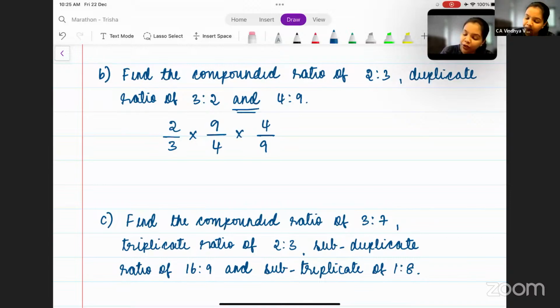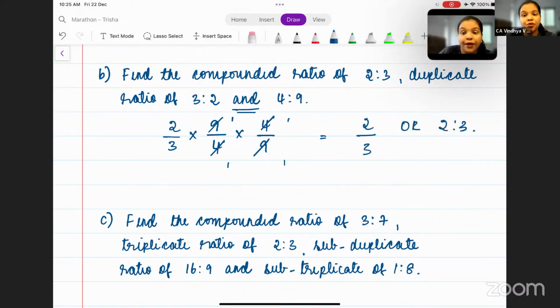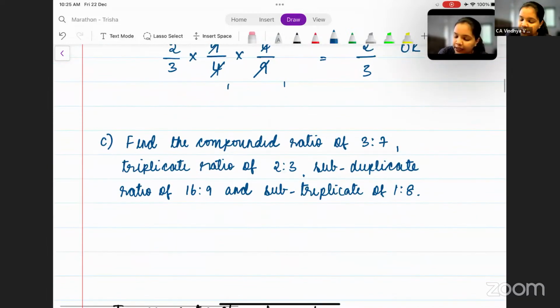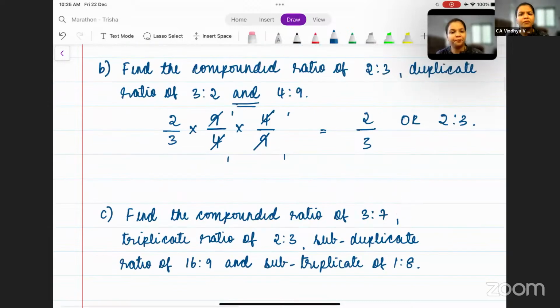Okay. So now 9 ones are 9, 9 ones are 9, 4 ones are 4, 4 ones are 4. So what remains is 2 into 1 into 1, which is 2, divided by 3 into 1 into 1, which is 3. So the answer is 2:3. Okay. Is this clear till here? Yeah. Now quickly solve the third one. I'll give you a minute.